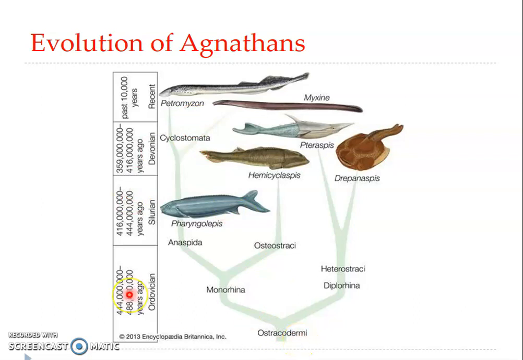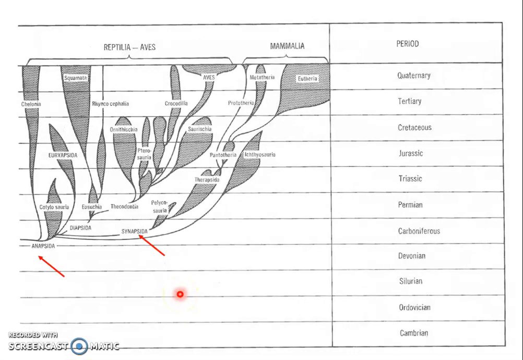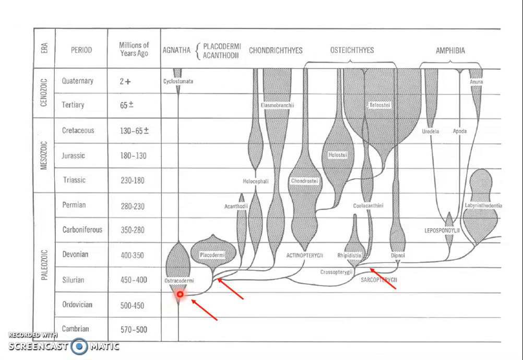Now if we see the jawed vertebrates. So these two figures show the evolution of all the major groups of vertebrates, and we can see over here the evolution of Agnatha. It started towards the late Ordovician period.